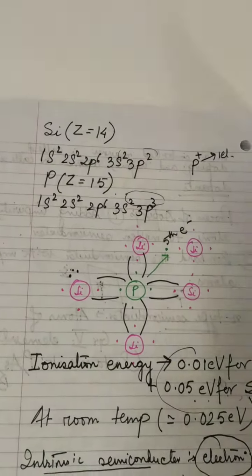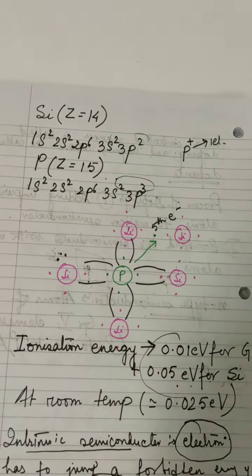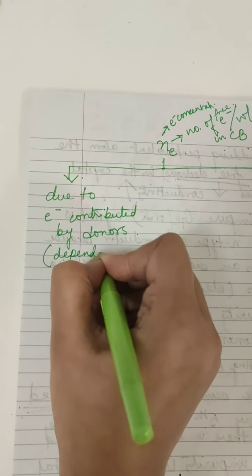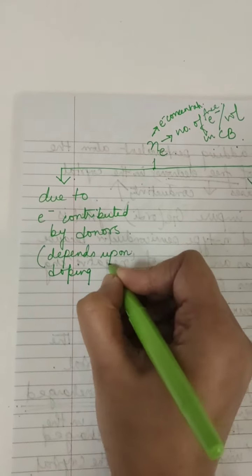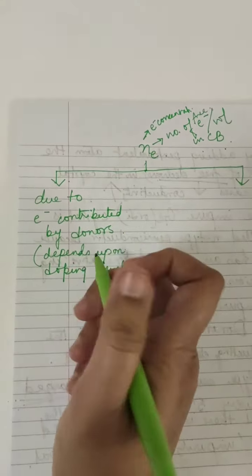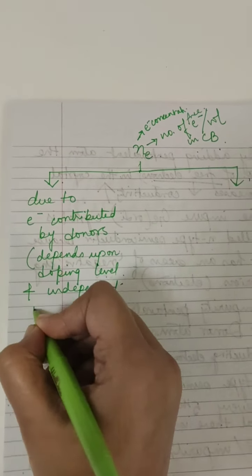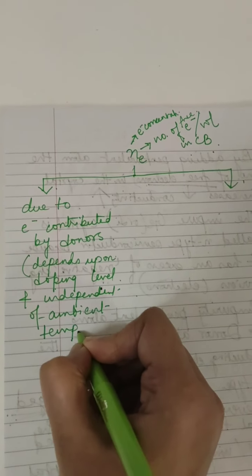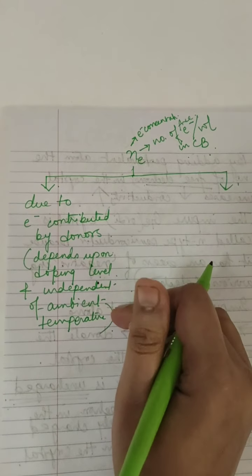What are the donors? This phosphorus atom is a donor atom, so these are the electrons contributed by the donor atoms. This depends upon the doping level, how much it is doped. The more it is doped, the more will be the number of electrons contributed by the donors. It is independent of ambient temperature. It only depends upon the donor atoms and the doping level.